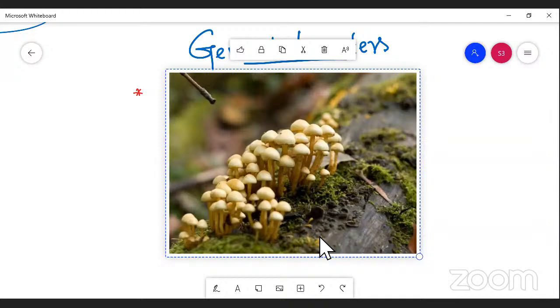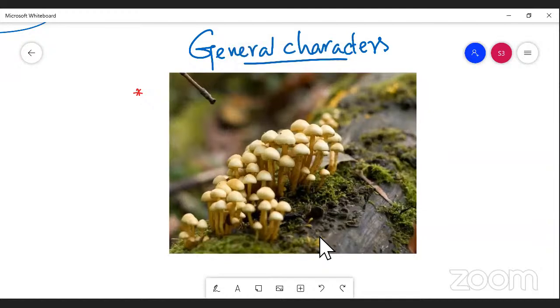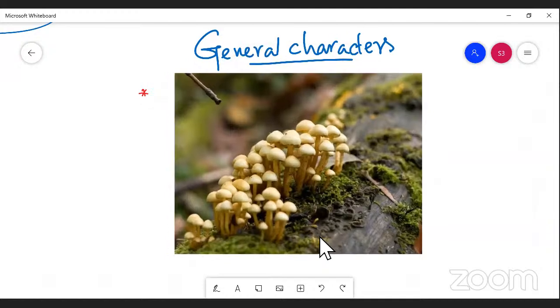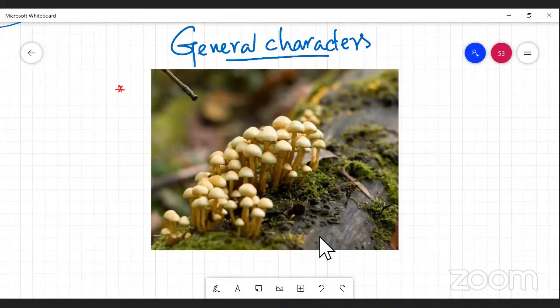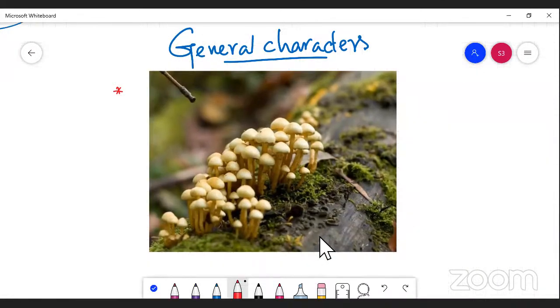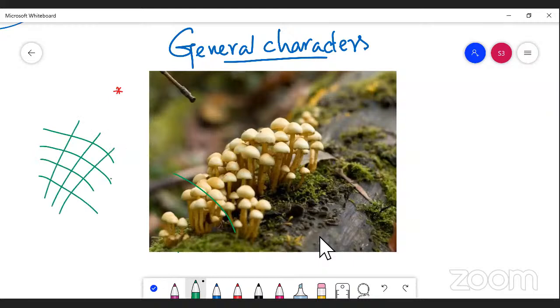When you take a cross section of the fungus, students, please understand, it is a very important and interesting area. You can see the filamentous-like structure, which is very thin-walled, when you keep the cross section under the microscope.